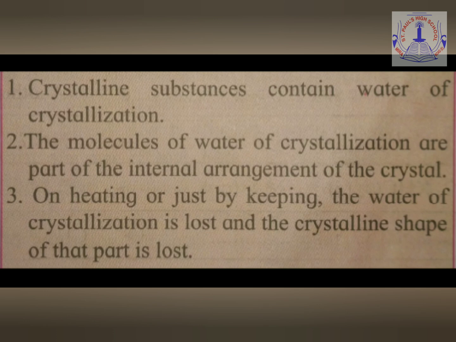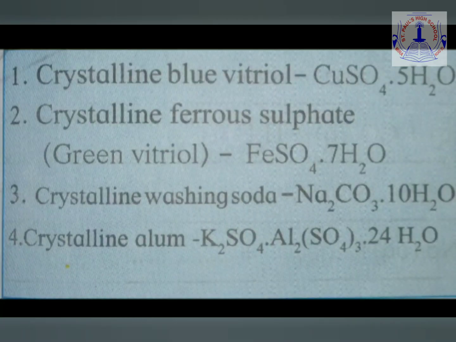So, this is what we have understood about water of crystallization. There are many examples of ionic compounds which have water of crystallization present in them. We shall look at a few such examples of crystalline substances. Here we have a few examples of ionic compounds with water of crystallization. Altogether there are 4 examples. Let's look at the first one.